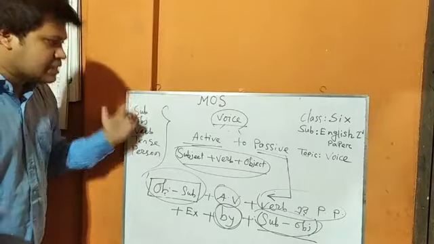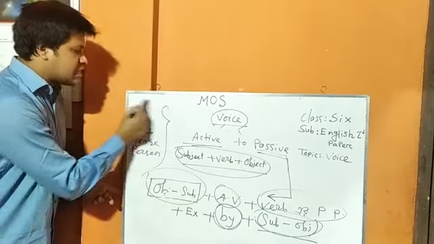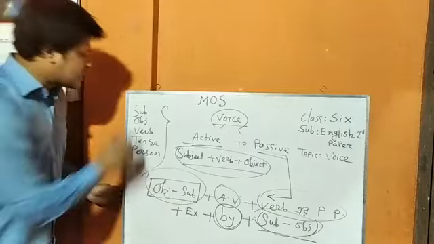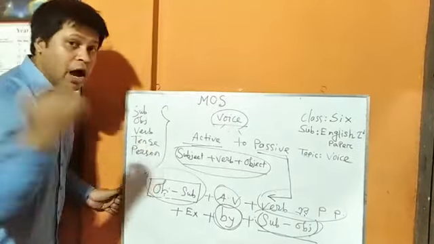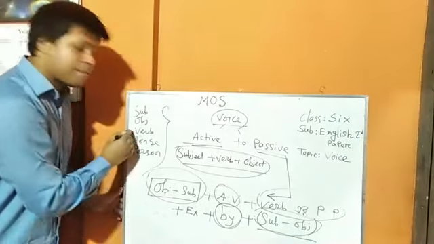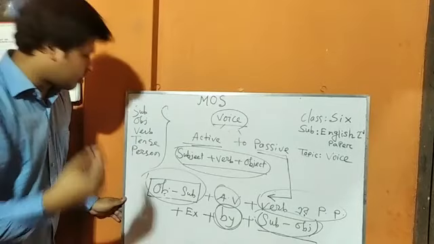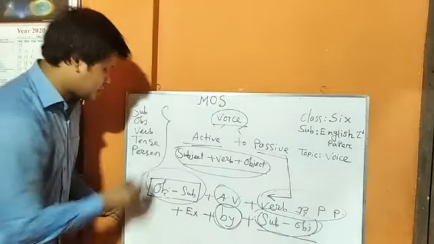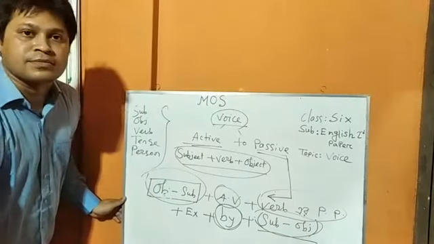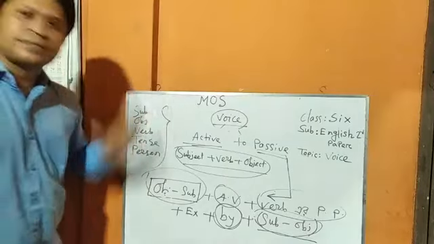Okay, my dear students, now I am explaining these terms one by one. What is subject? How can we trace subject? What is object? How can we trace object? What is verb? How can we trace verb? What is tense, and how can we trace what type of tense the sentence is? And person and changing of person.